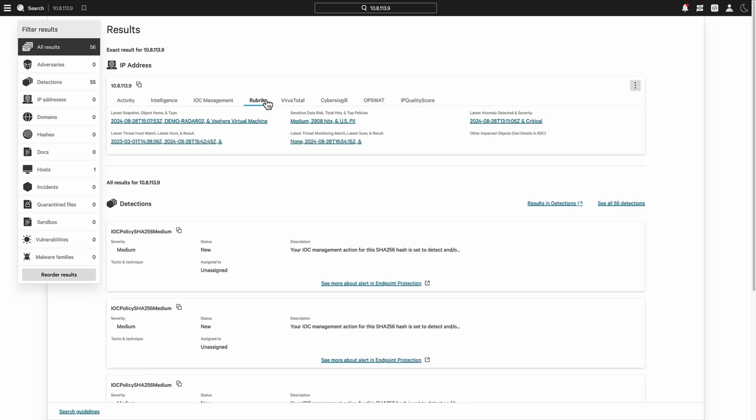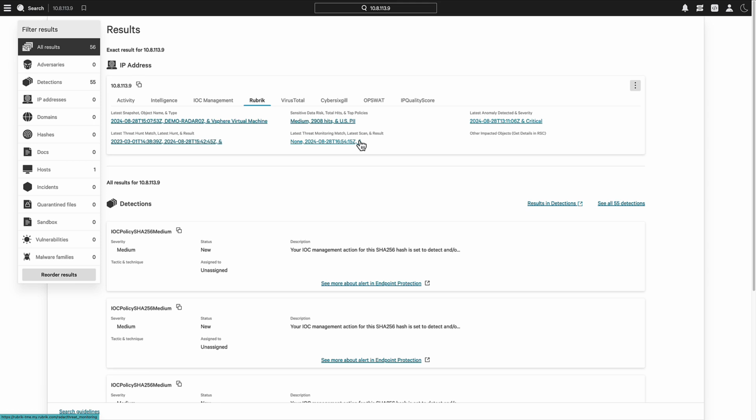Pretty quickly, we can see that we have a recent backup, the object name, and the fact that it's a vSphere virtual machine. We can see the last time this object was subject to a threat hunt, and that the threat hunt did not detect the presence of an indicator of compromise. Similarly, threat monitoring hasn't detected any IOCs in its automated hunting. So that's the good news.